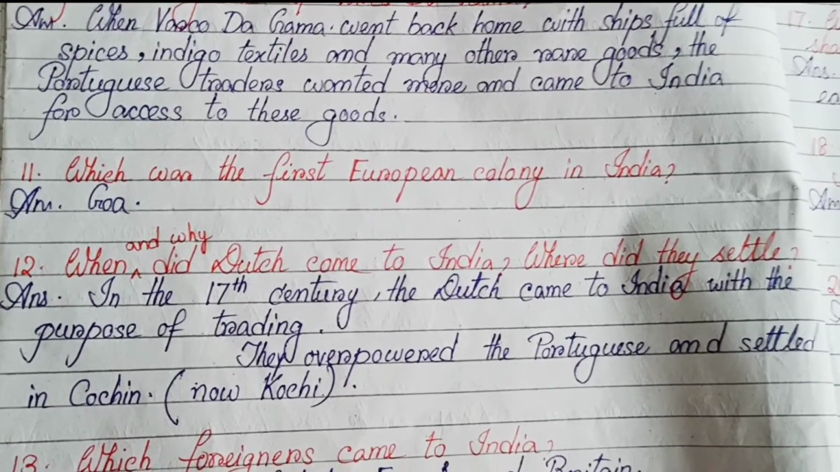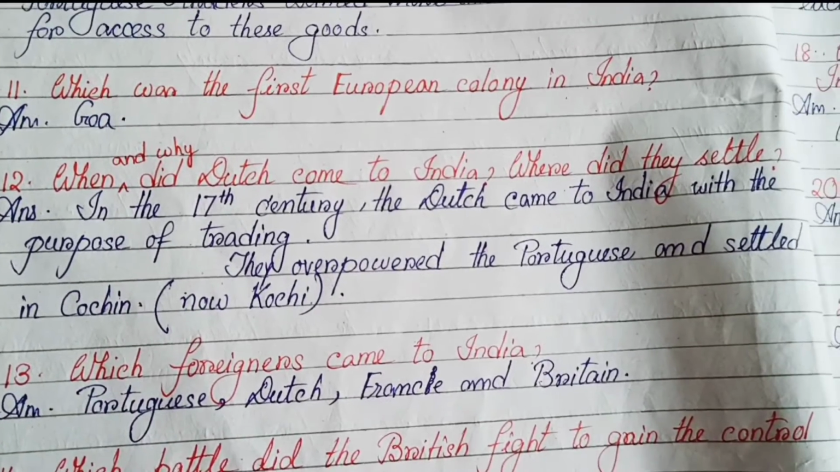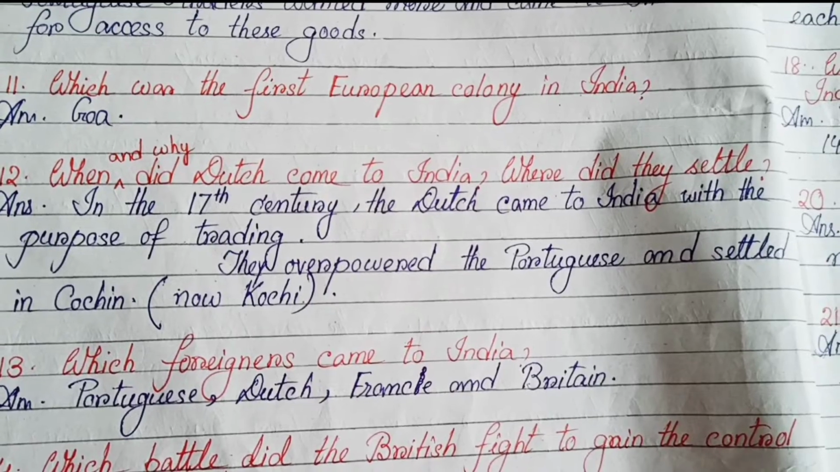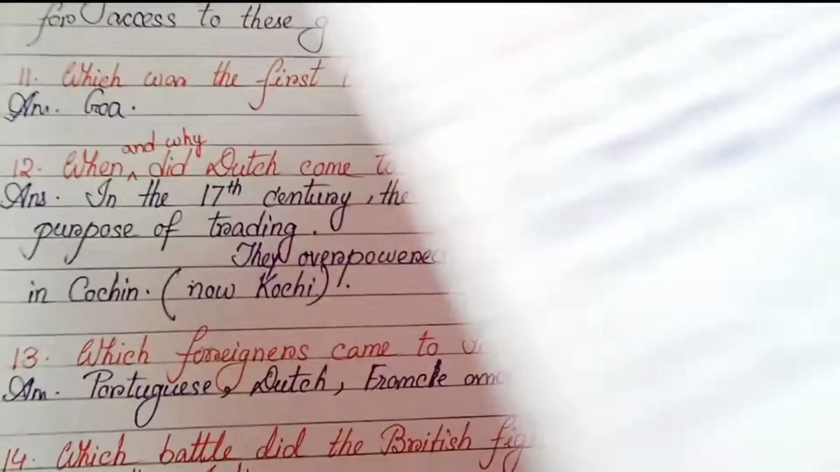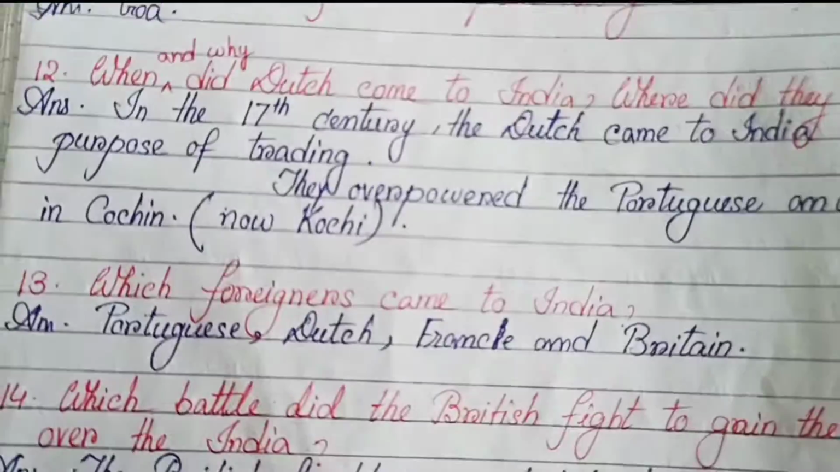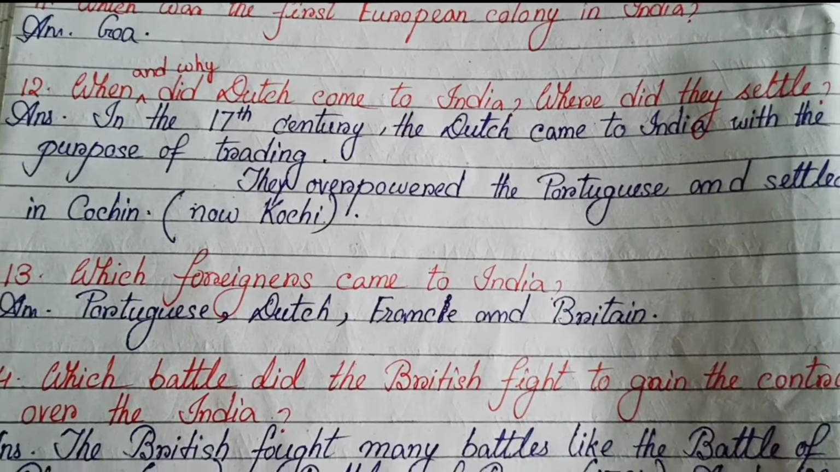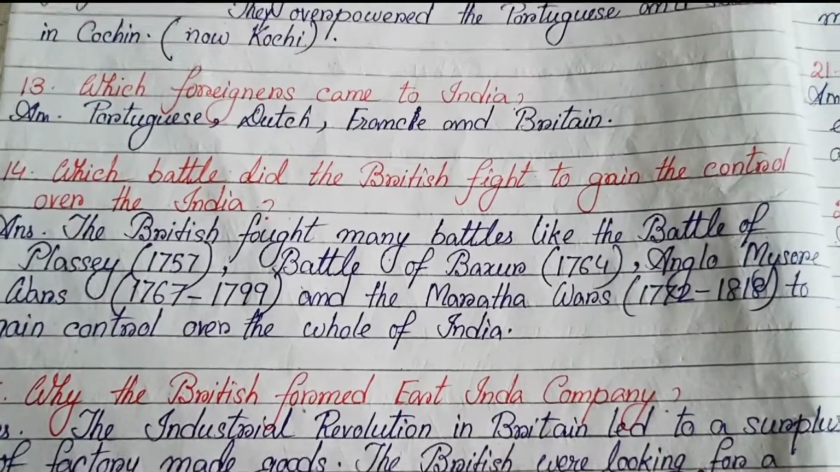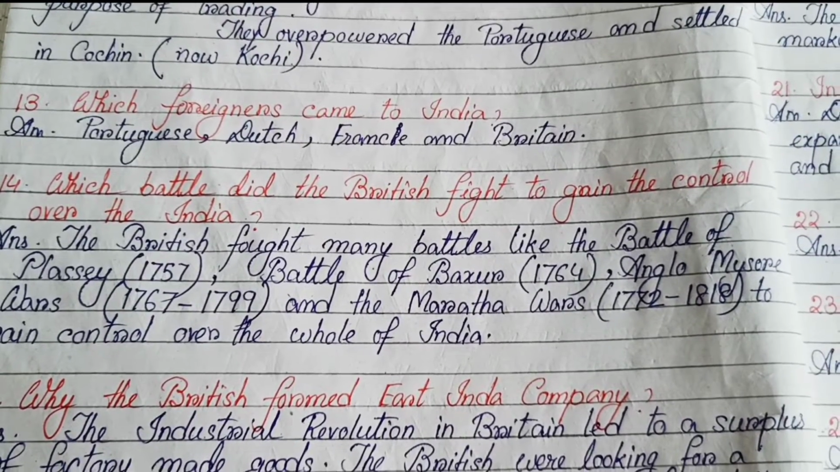Number 11. Which was the first European colony in India? Goa. Number 12. When and why did Dutch come to India? Where did they settle? In the 17th century, the Dutch came to India with the purpose of trading. They overpowered the Portuguese and settled in Cochin, now Kochi. Number 13. Which foreigners came to India? Portuguese, Dutch, French and British.